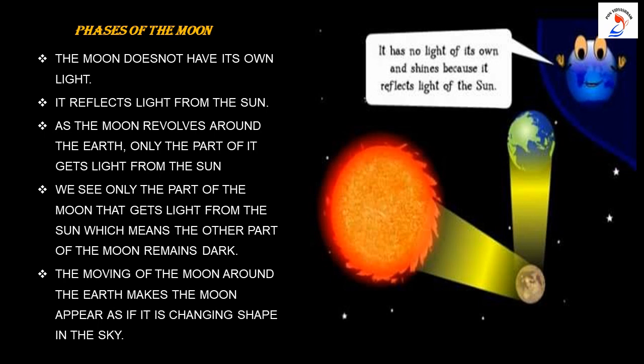So now do you understand, children, that the moon is actually not changing the shape, but since the moon is moving around the earth continuously and it is reflecting the light from the sun, only the half part of the moon gets light and the other part of the moon remains dark.